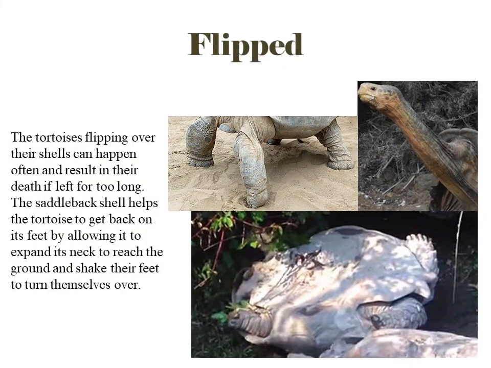Since the saddleback tortoise lives in a dry environment, flipping over their shell can happen often and result in their death if left for too long. The saddleback shell helps the tortoise to get back on its feet by allowing it to expand its neck to reach the ground and shake their feet to turn themselves over.